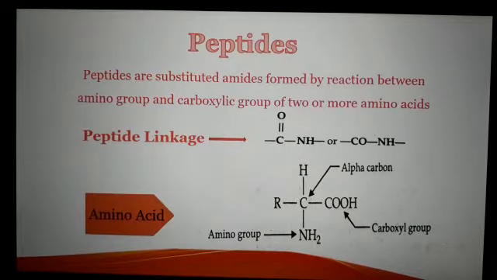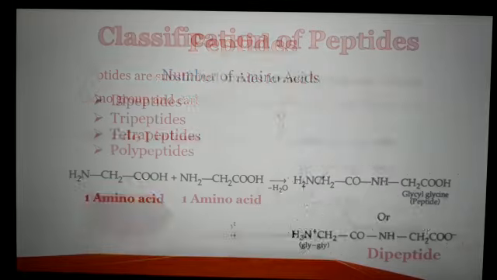Peptides are substituted amides formed by reaction between amino group and carboxylic group of two or more amino acids, in which peptide linkage, that is CONH unit, repeats regularly. As we already know, amino acids are the compounds having acid group and amino group within the same molecule. These amino acids are the building blocks or basic units of peptides and further protein chains.